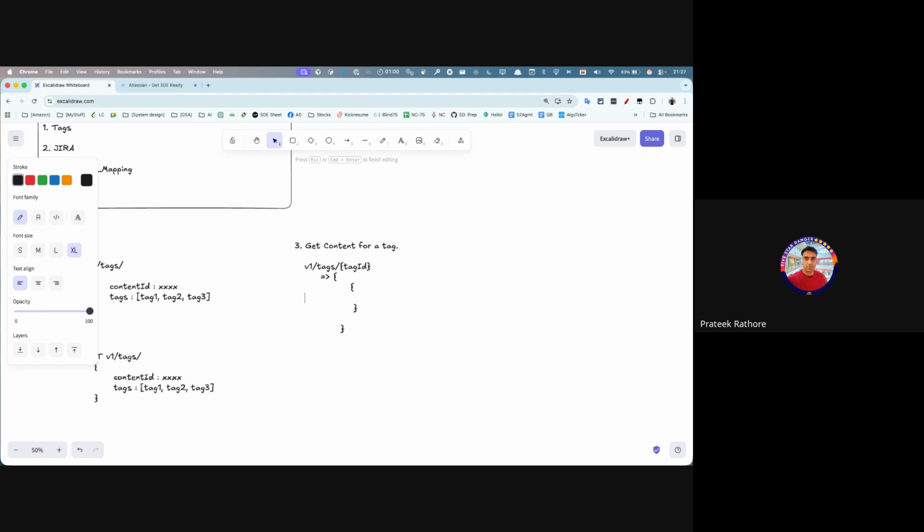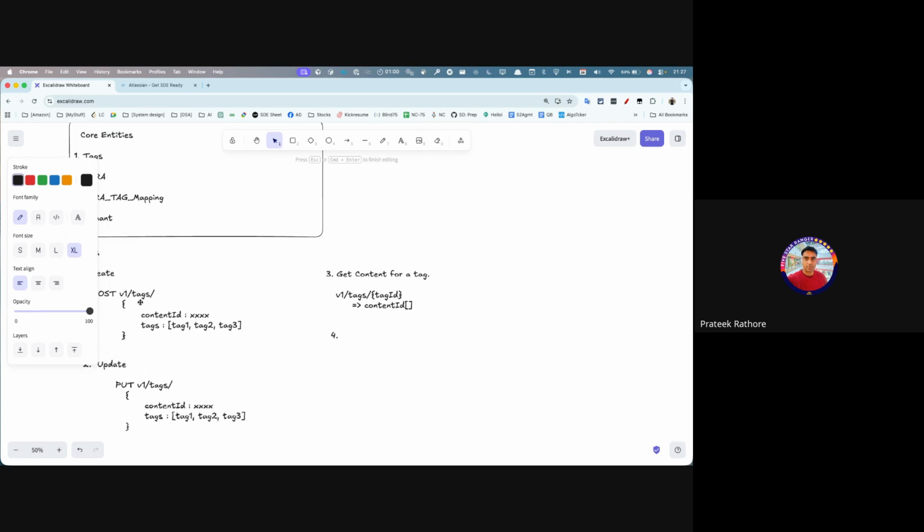So this will have some content ID and all of that, and there can be other things as well, the type or whatever, that you may want to have. Essentially, what we are expecting is a content ID kind of array. Okay, what else? So we are done with what?